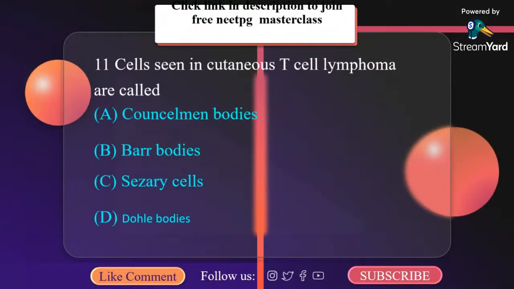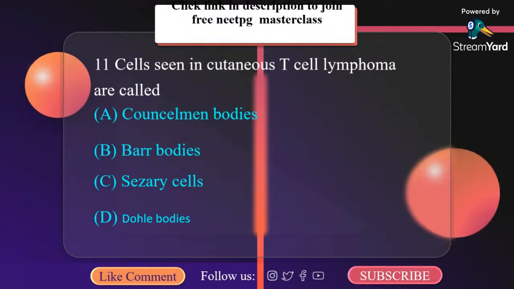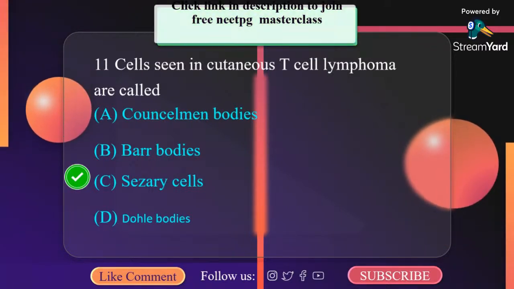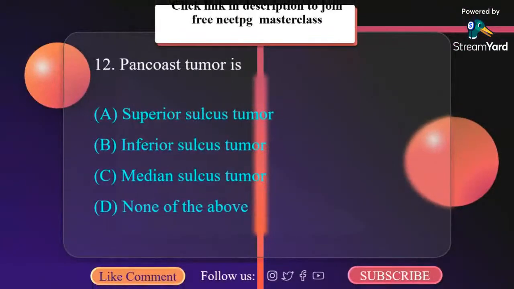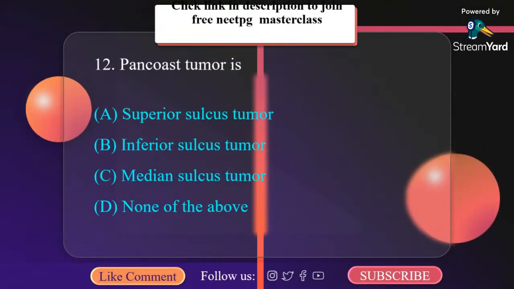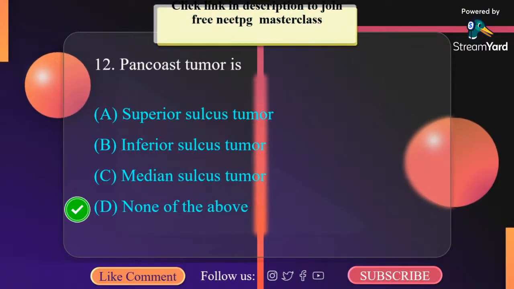Cells seen in cutaneous T-cell lymphoma are called A. Councilman bodies, B. Barr bodies, C. Sézary cells, D. Dolly bodies. They are known as Sézary cells. Pancreas tumor is A. Superior cell tumor, B. Inferior cell tumor, C. Median cell tumor, D. None of the above.